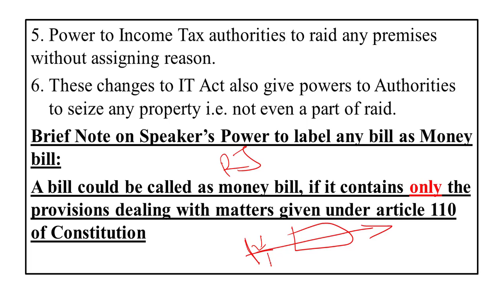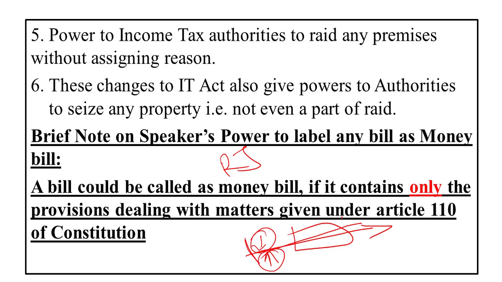So when these things happen in a parliamentary democracy, certain extra constitutional things come into play, and this is one aspect of it, that this power of the Speaker is being used in an extra constitutional way to get the legislative agenda approved through both the houses of the parliament. But we have to find solutions to resolve the parliamentary deadlock.